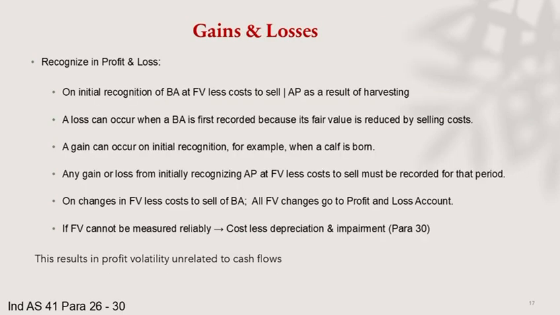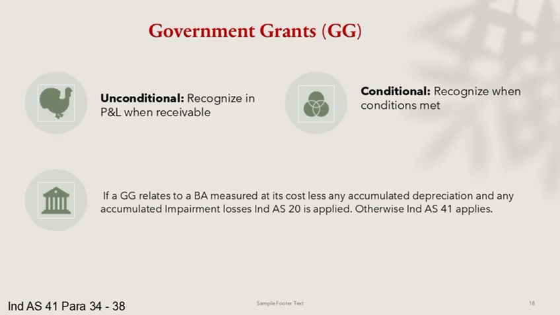How are fair value changes treated? They go straight to profit or loss, both at initial recognition and subsequently. This creates volatility, but it reflects real market conditions. Very important for analysts and investors. Government grants related to biological assets measured at fair value are accounted for under Ind AS 41. Grants related to bearer plants follow Ind AS 20. And unconditional grants are recognized when receivable, while conditional ones are recognized when conditions are met.